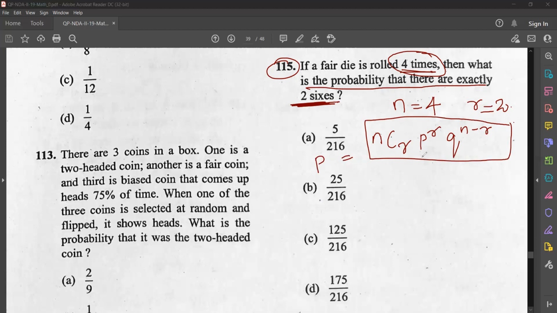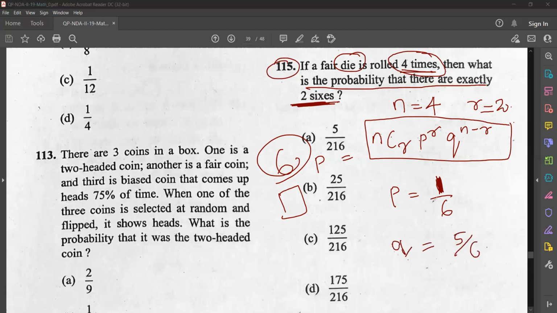Now, what is p and what is q? In a single trial, when I am throwing a die 1 time, what is the probability that I get a 6? That is 1 by 6, isn't it? Because in a die we have 6 outcomes. From that, one number is 6. So probability of getting 6 is 1 by 6. Now the probability of 6 not coming is 5 by 6, isn't it? So 1 by 6 is p, 5 by 6 is q.